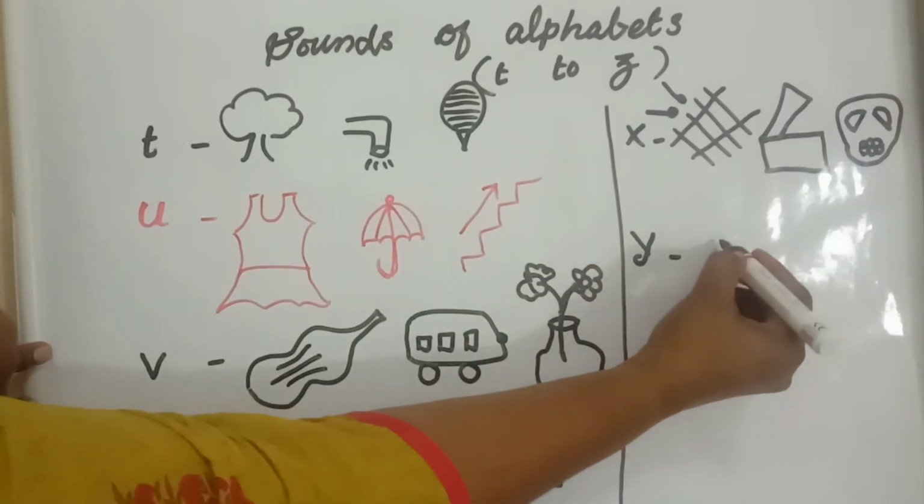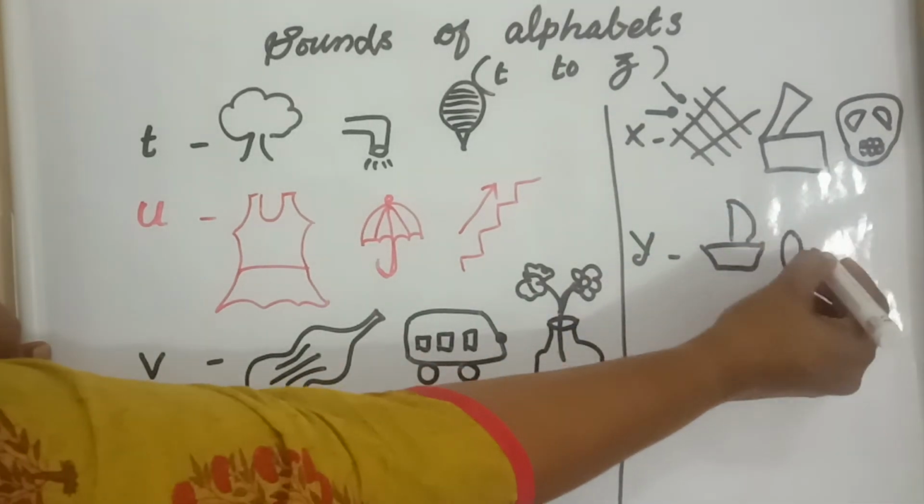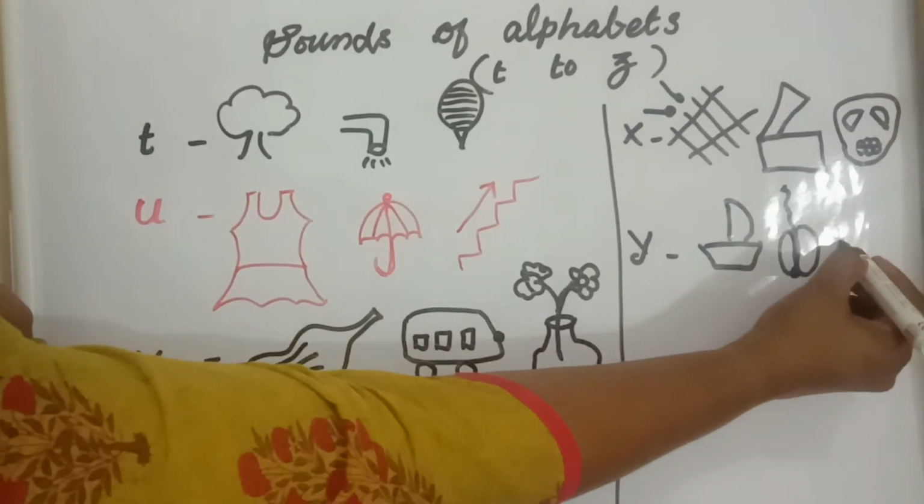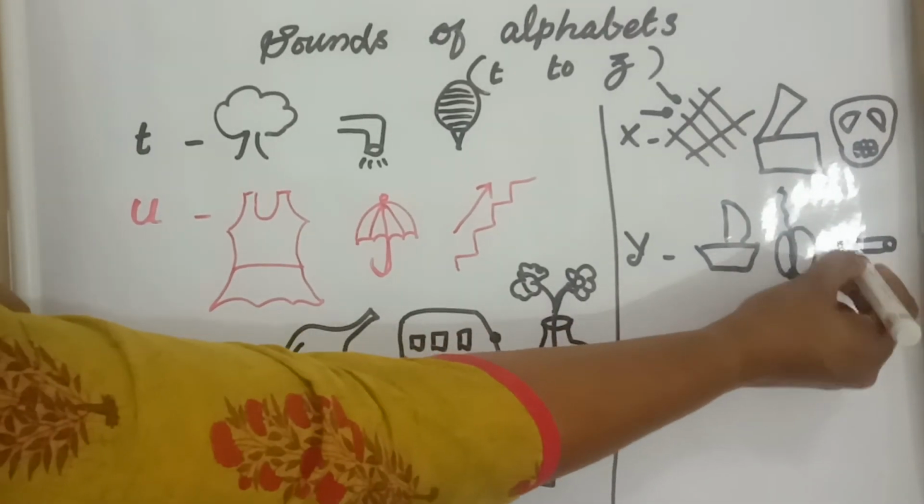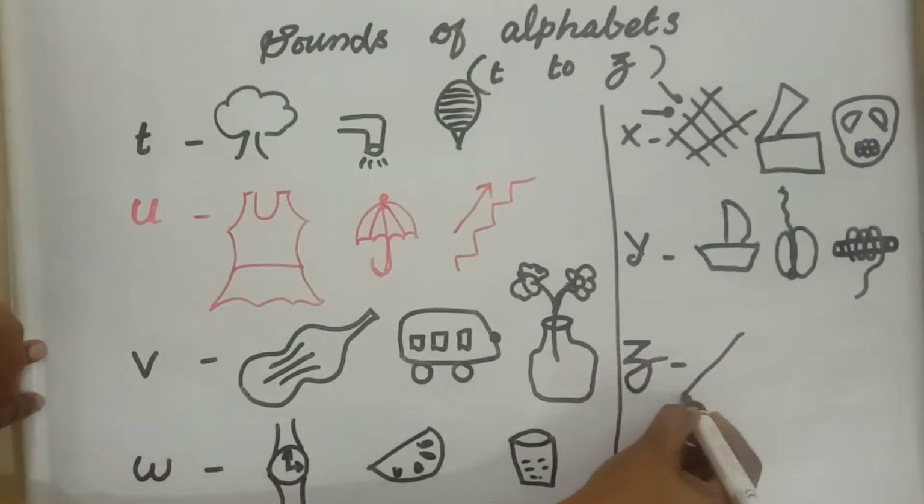Next letter is Y. It sounds as yacht, yo-yo, yarn. Letter Y sounds as ya.